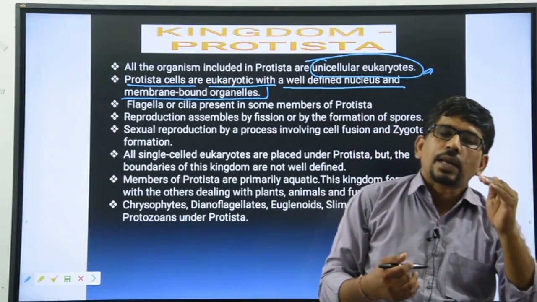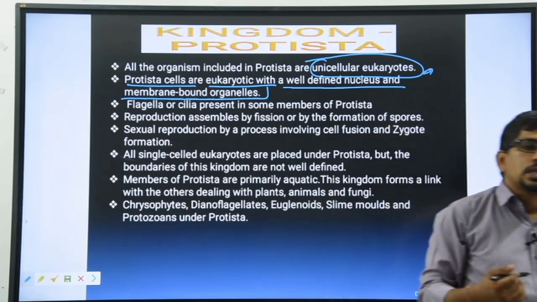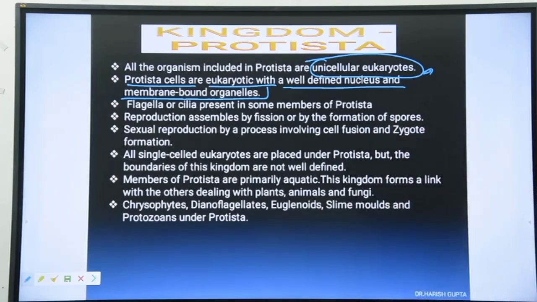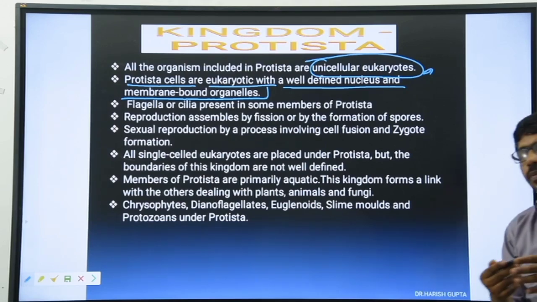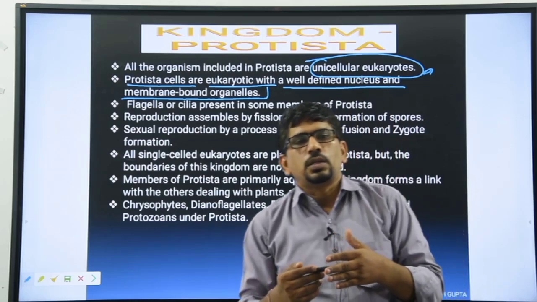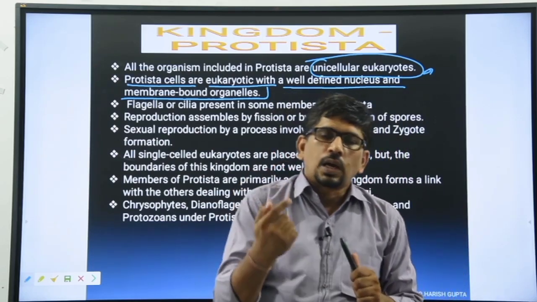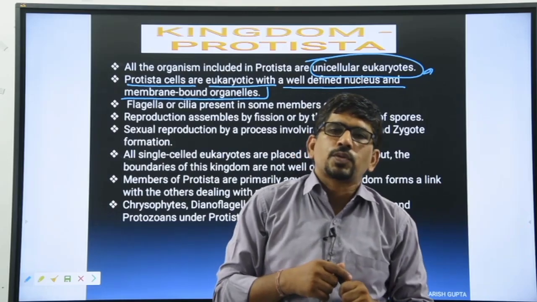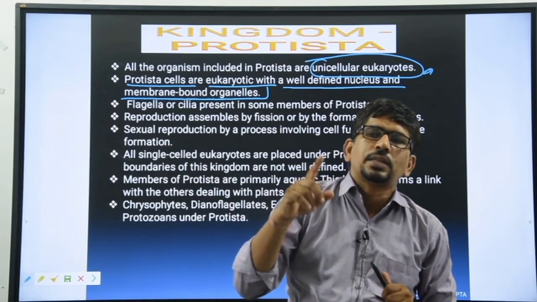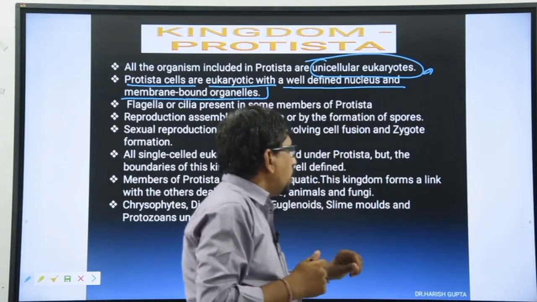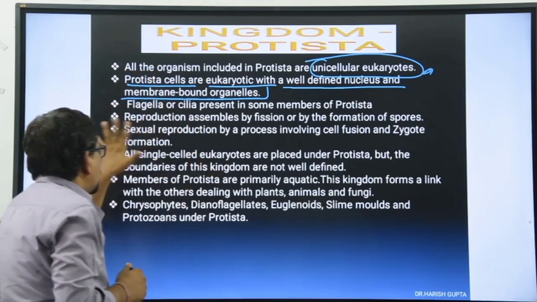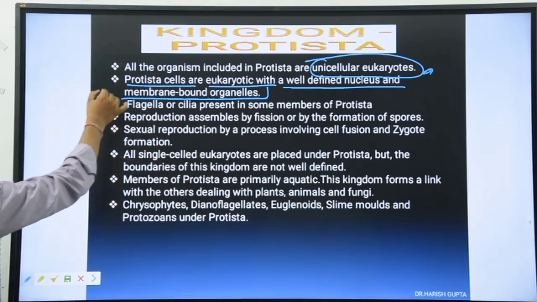Clear? Second is the membrane-bound organelles, which are present, like mitochondria, chloroplast, Golgi body, ER, and dictyosomes. Third, 80S type of ribosome is present. So these are the eukaryotes.